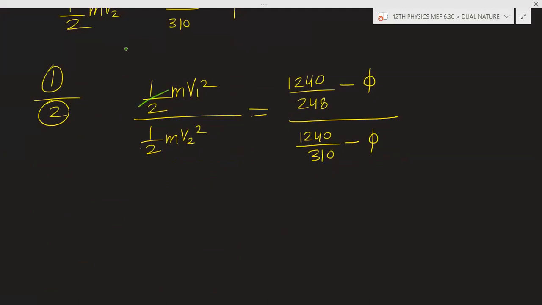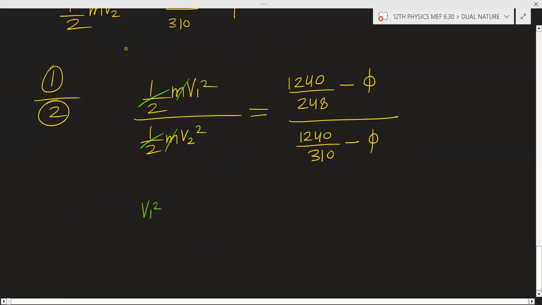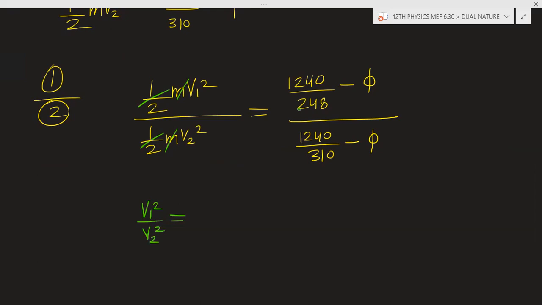Now the half m will cancel out, so on the left hand side we have v1 square divided by v2 square. On the right hand side, cancelling 1240 with 248: 5 times 248 is 1240, so it becomes 5. And 4 times 310 is 1240, so it becomes 4.